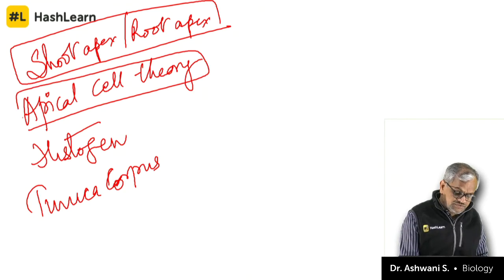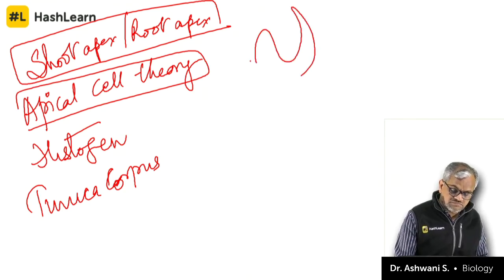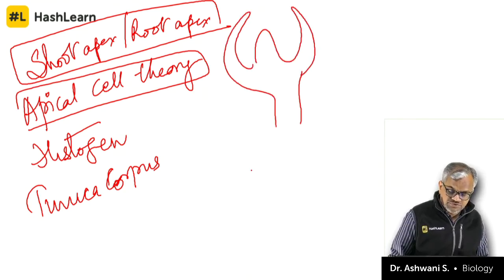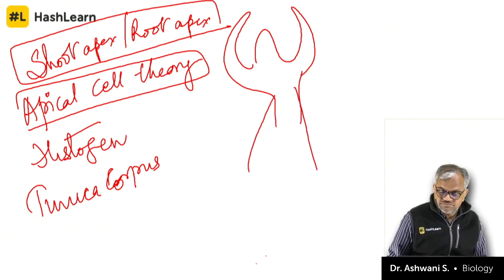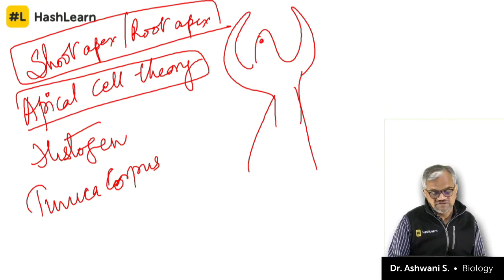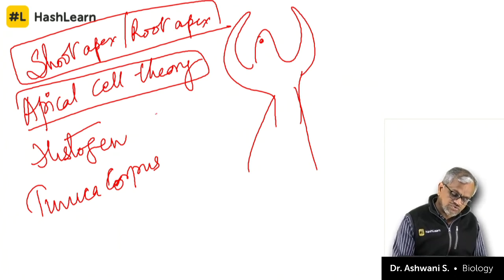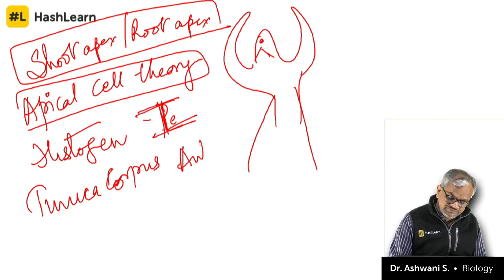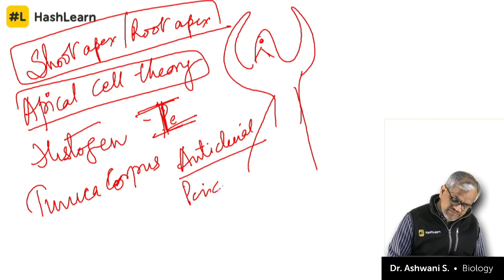Apical cell theory means this is the structure. At the apex, one of the cells divides and redivides, continuously divides. Same thing is applicable in root. So they might give rise to different types of layers. Either they divide anticlinally or periclinally.